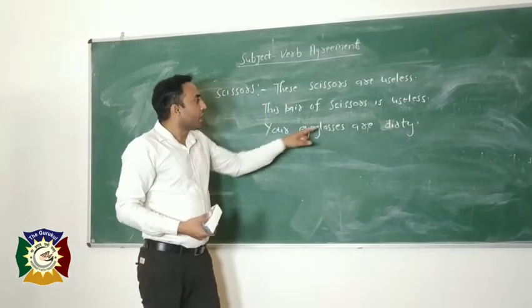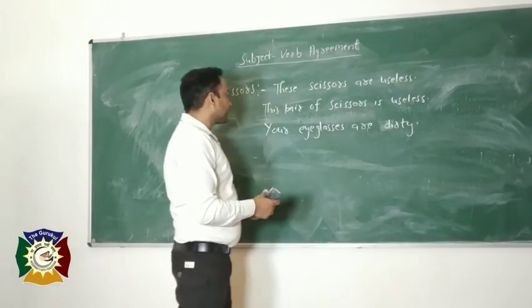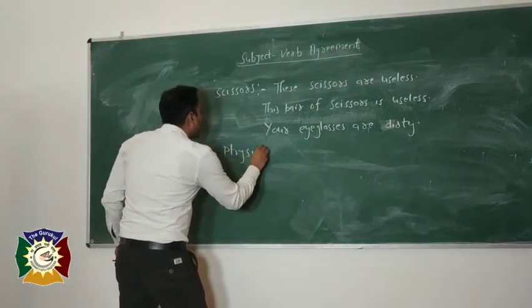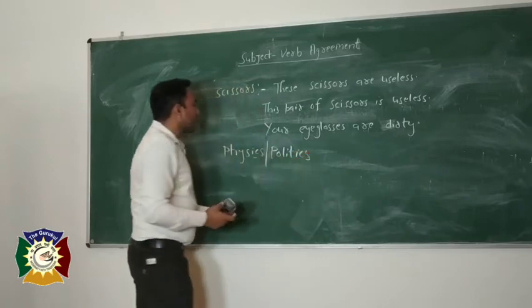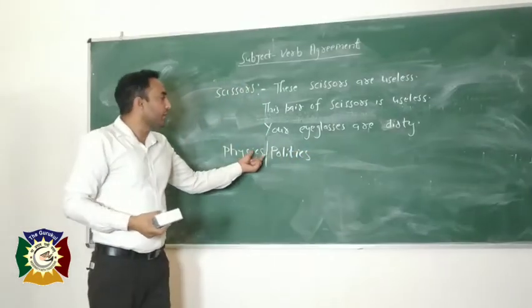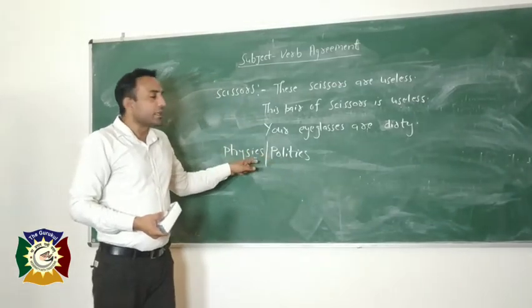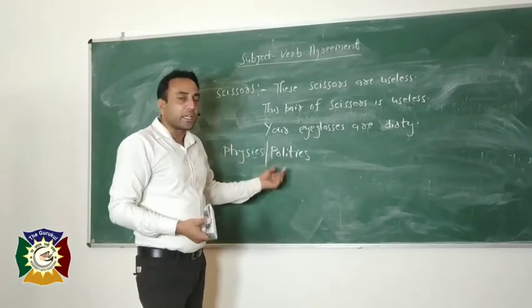That's why a plural verb is taken with it. Now come to the next: some like physics, politics, because s is given at the end of these nouns. In my previous video I have also discussed these nouns and given the examples.